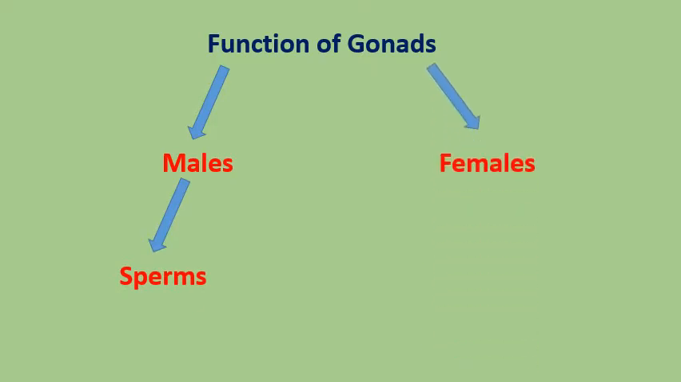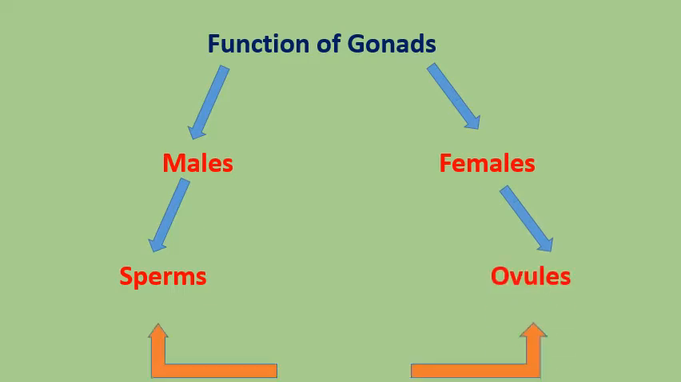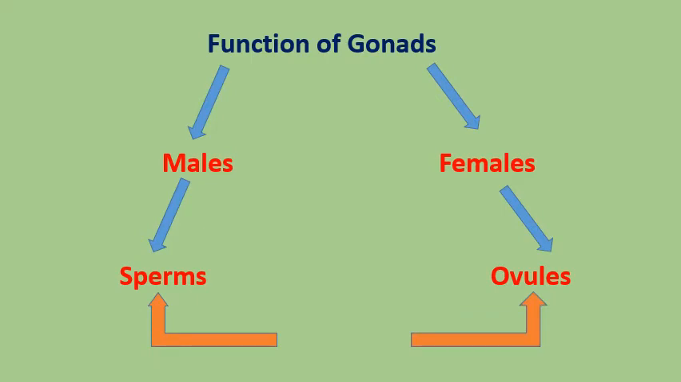Now, the function of the gonads. For males, the function of the gonads is producing sperms, and for females, the function of the gonads is to produce ovules. Both the sperms and the ovules, we call them sex cells.